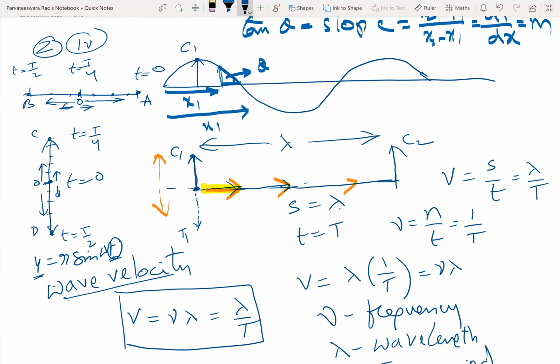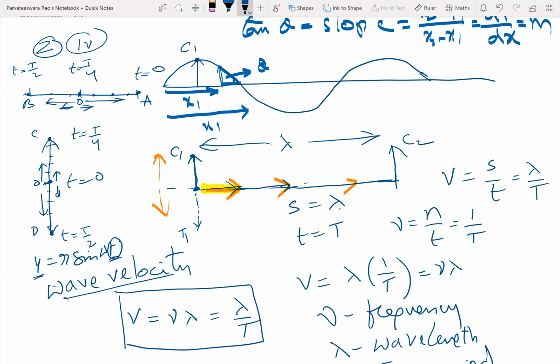It can be known with the help of the term called phase. I already told you in simple harmonic motion. Once again, I am telling you. Better you write it once. Phase represents the state of the particle in the periodic motion.